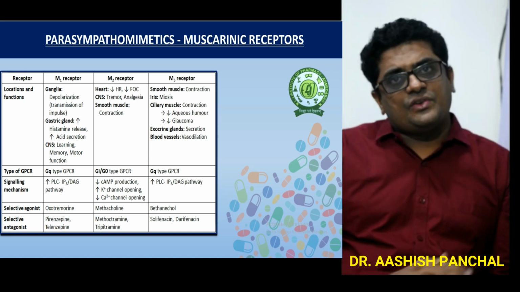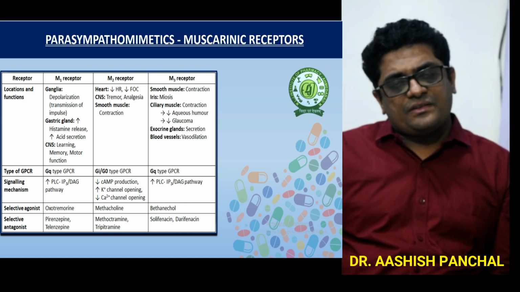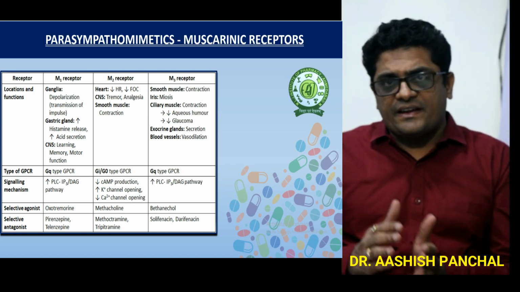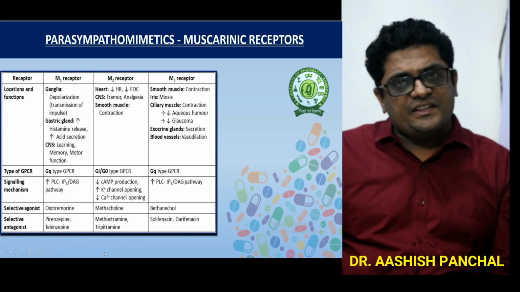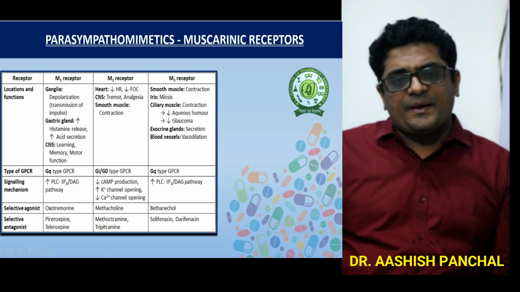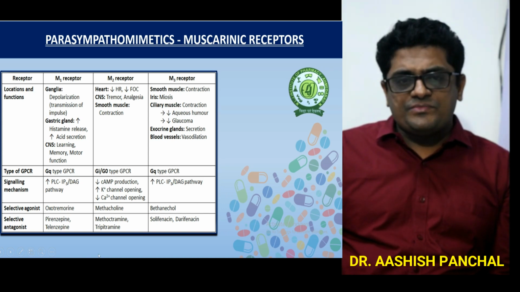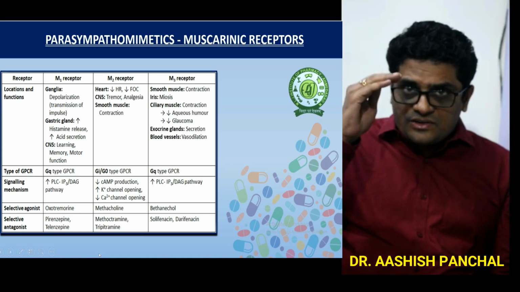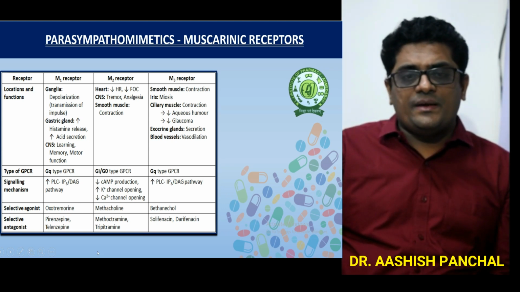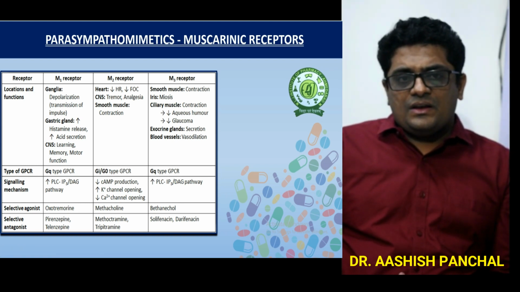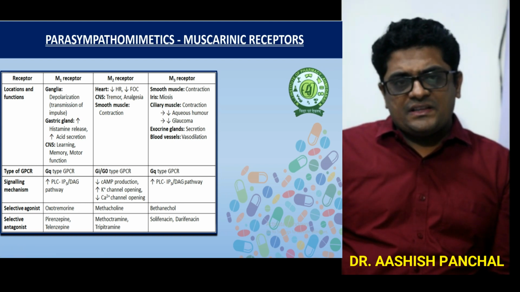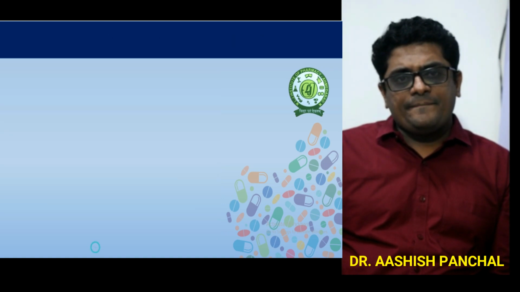The M3 is also a stimulatory receptor, so its secondary messenger is also the IP3 and DAG pathway. The M2 receptor decreases cyclic AMP production, opens the potassium channel, and closes or decreases sodium channel opening. The agonists and antagonists we will discuss later.